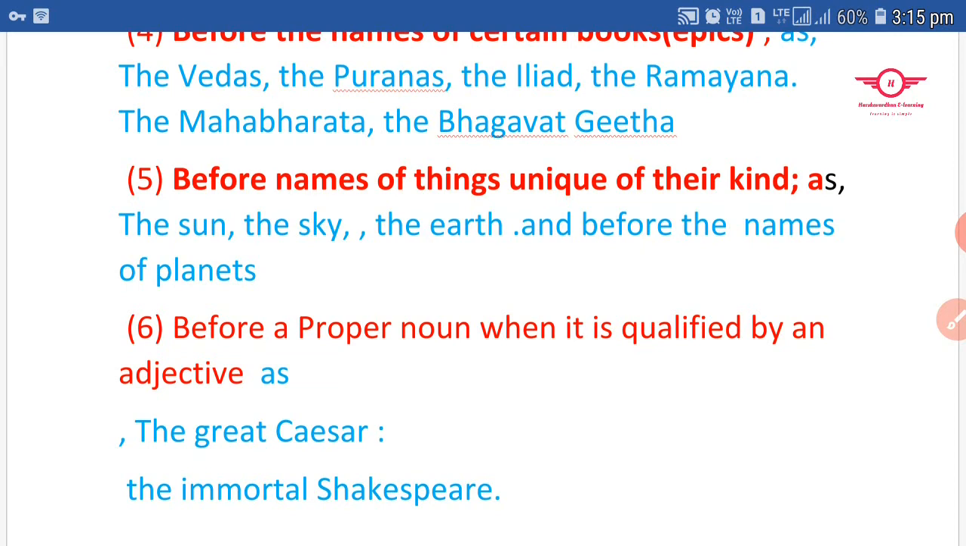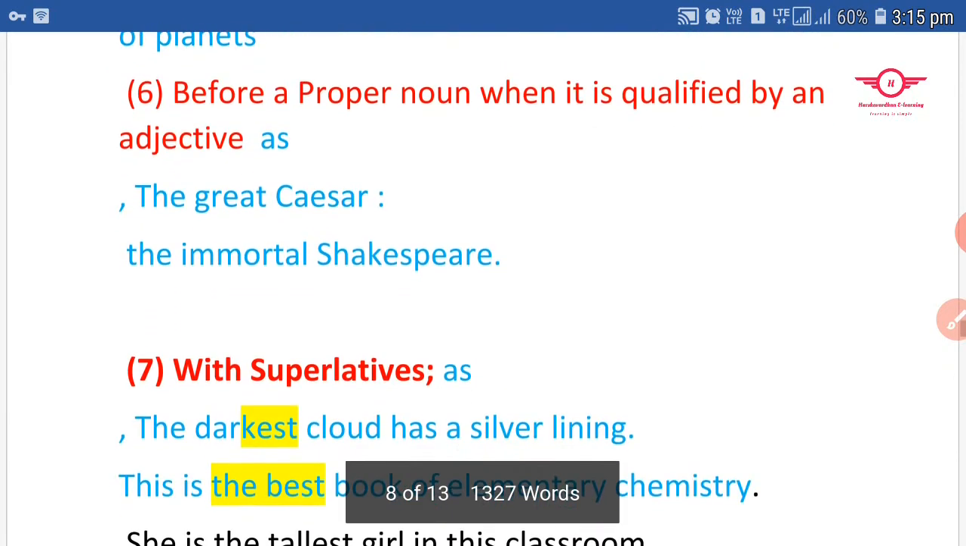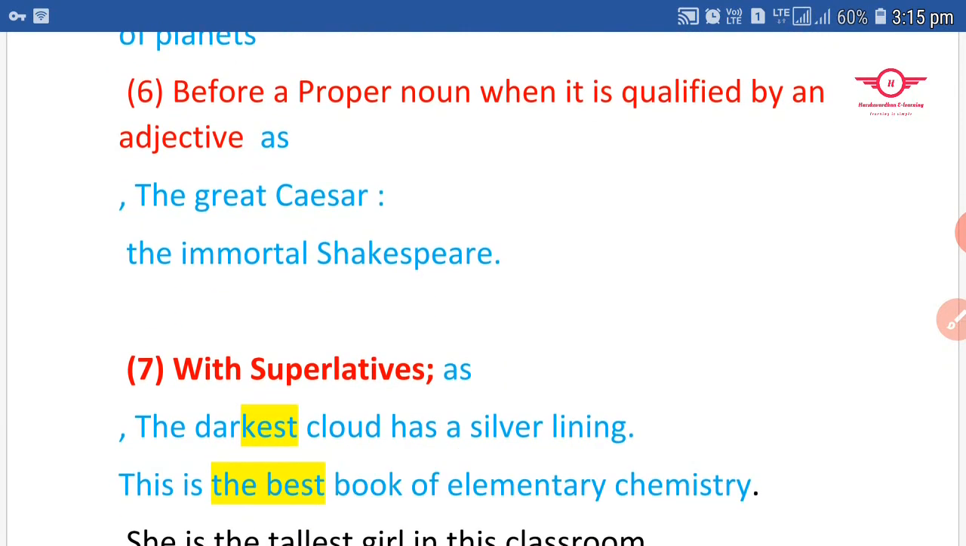It's a definite article. And we also use the definite article before a proper noun, but the condition is the proper noun should be qualified by an adjective. How does it work here? For example, the great Caesar. See, the great Caesar, actually great is an adjective. Caesar is the name of a person. That is a proper noun.